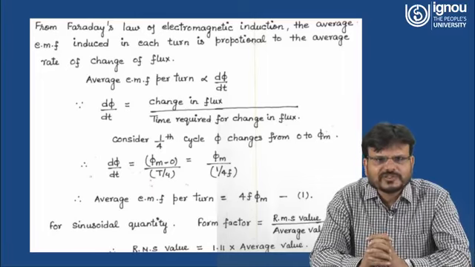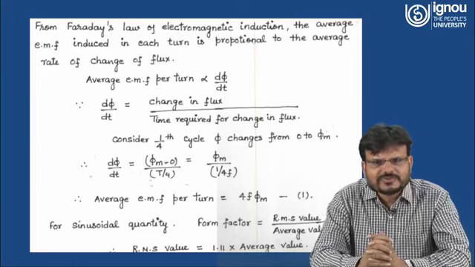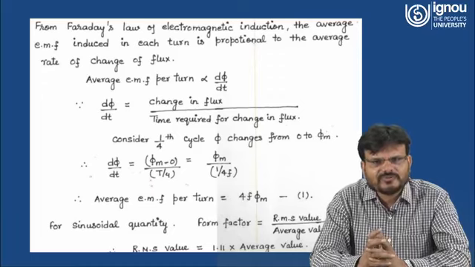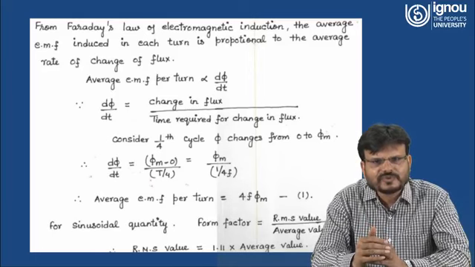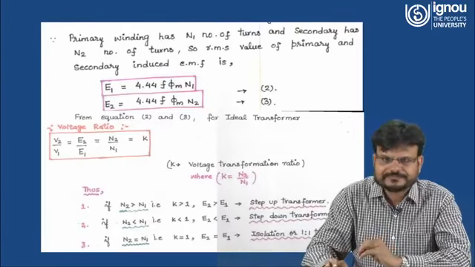So for a sinusoidal quantity, form factor is the ratio of RMS value upon average value. So RMS value is equal to what? Form factor into average value. And what is the form factor? Form factor is 1.11. So RMS value is equal to 1.11 into average value, and the average value is 4f phi m. So just put the average value as 4f phi m.